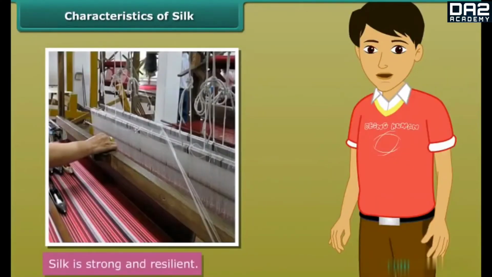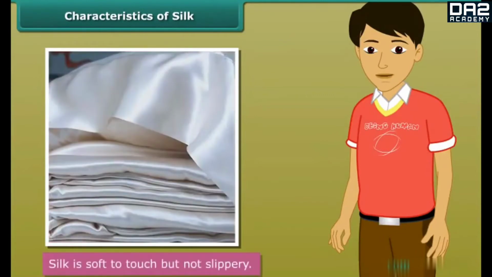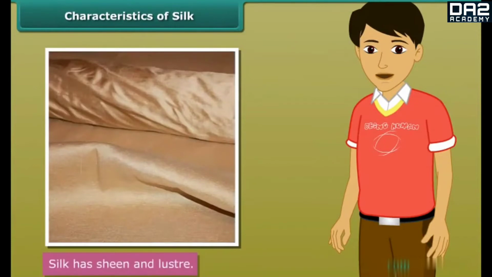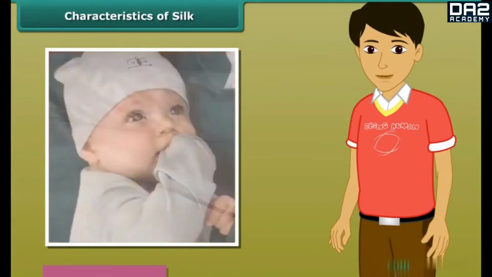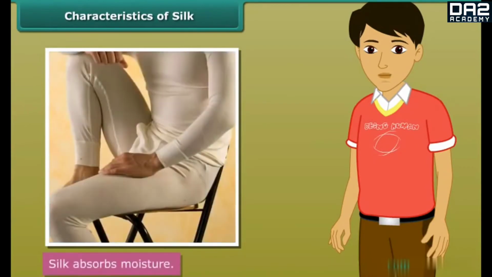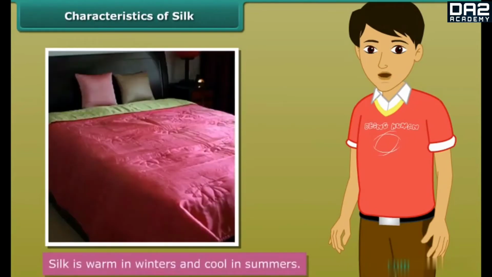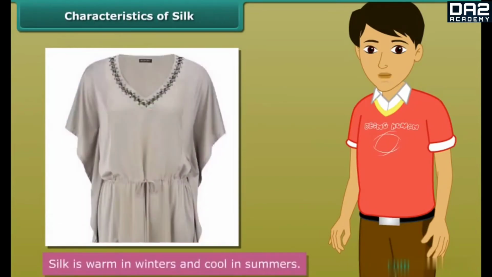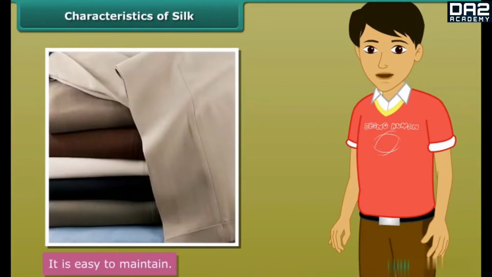Silk is a strong and resilient fiber. It is soft to touch, but at the same time, it is not slippery. It has sheen and luster. It is hypoallergenic, that is to say, it causes fewer allergies in human beings. It absorbs moisture. Silk is warm in winters and cool in summers. It is easy to maintain.